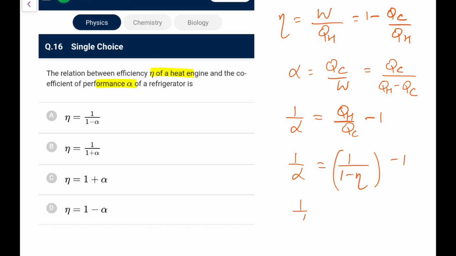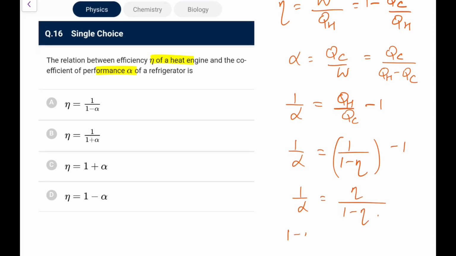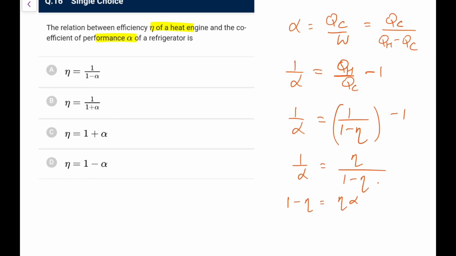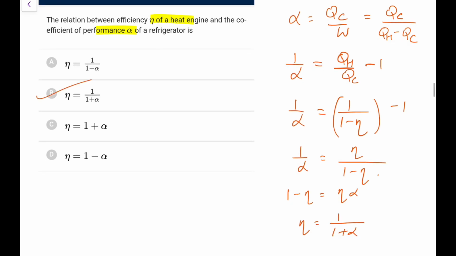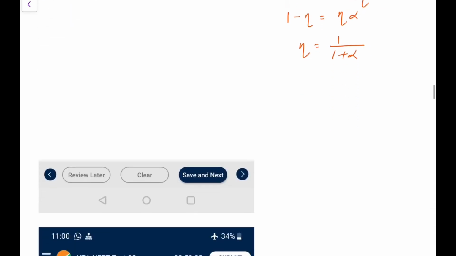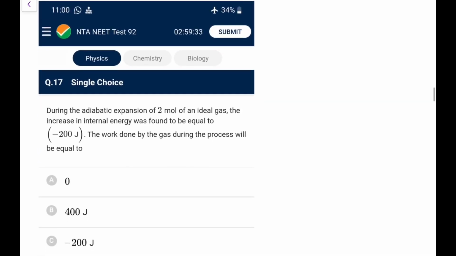So what we have, 1 by alpha is, if we do this, this will become eta and this will become 1 minus eta. So doing this, 1 minus eta is equal to eta times alpha. So what I can write, eta can be written as 1 upon 1 plus alpha. So that is the option B I can do. You can do it more better way, I suppose.